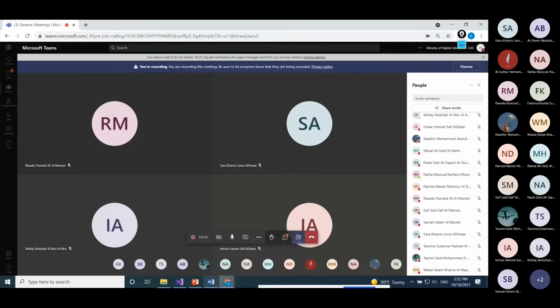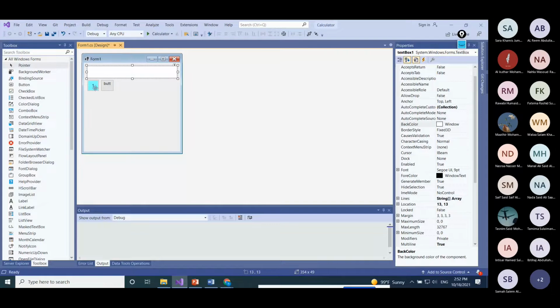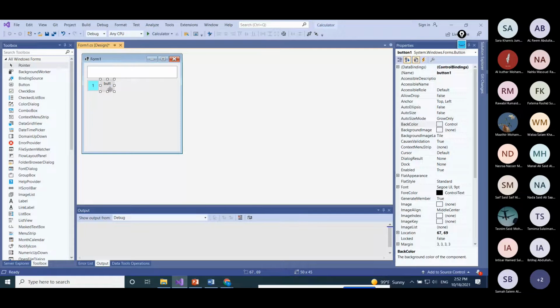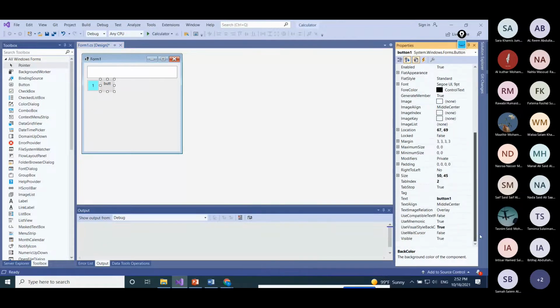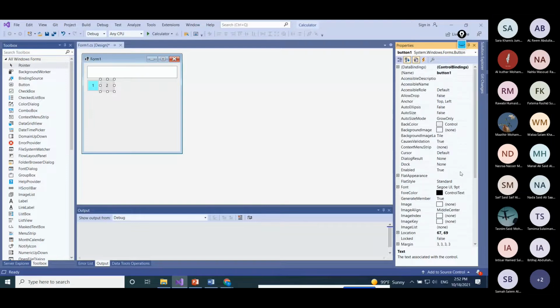Okay, so going back here, we added the text box. We added one button, number one. Now we add another button for number two. For number two, I also change the text that will show on the screen to number two here. And then change the background color. So we use the background color here. Where's that? Back color.